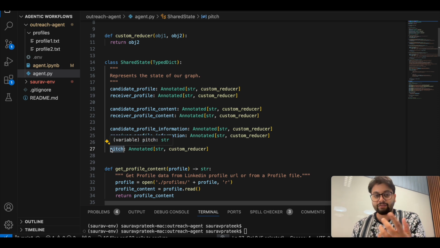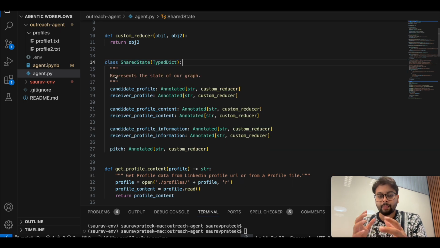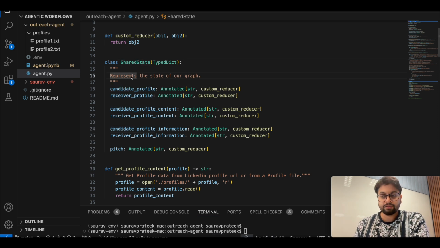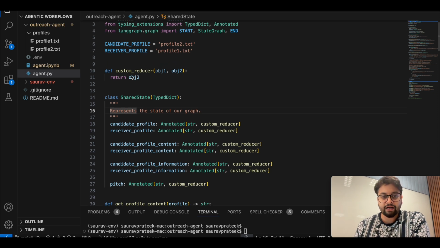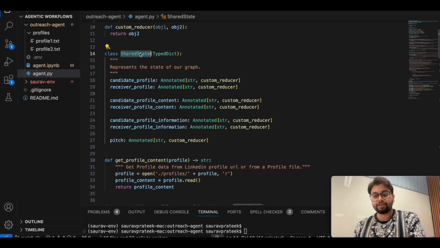And at the end this will end, and in this way the same shared state is passed on to multiple nodes with this information. That's why it is called a shared state, because it is shared between different nodes. So this is how we arrange the nodes in the LangGraph framework, and we define a shared state so that nodes can talk to each other.